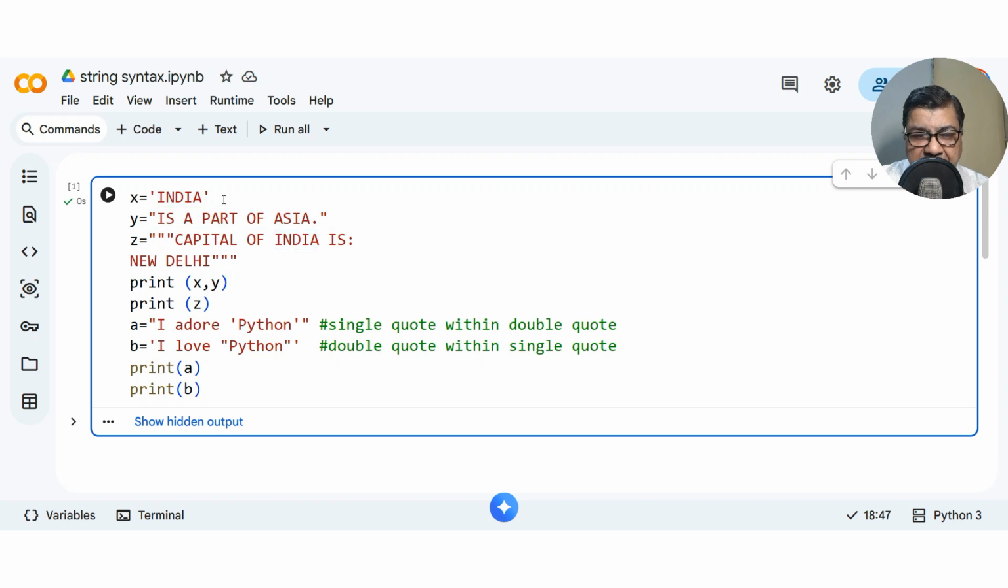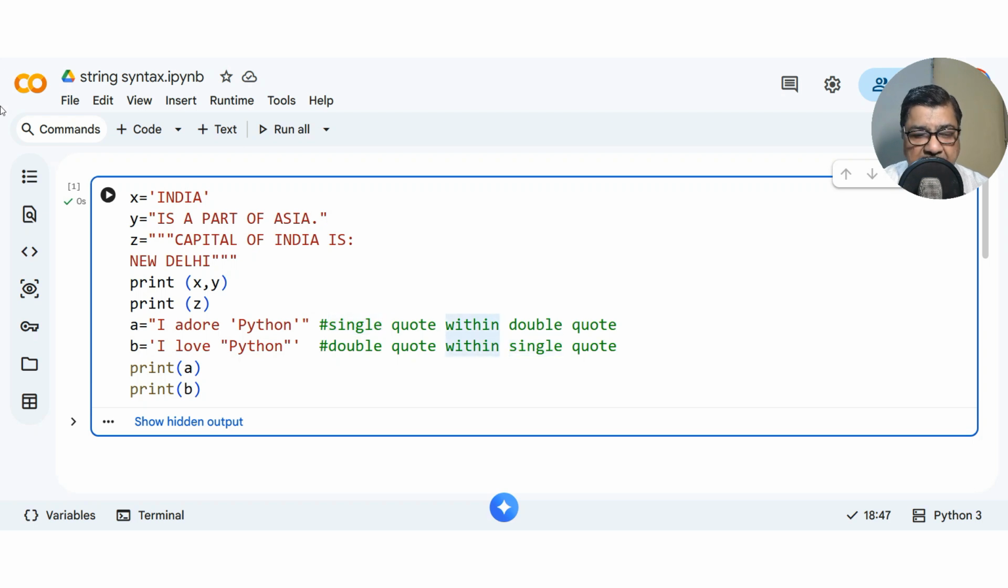For multiple line strings, Python has a special syntax of triple quotes. That means you can have either triple double quotes or triple single quotes. We'll first run with double quotes. And a special purpose could be, if I want to have a single quote within a string, I can enclose the string with double quotes outside, or if I want to have a double quote within a string, I can enclose the whole string in single quotes. So I can have single quote within double quotes or double quote within single quotes.